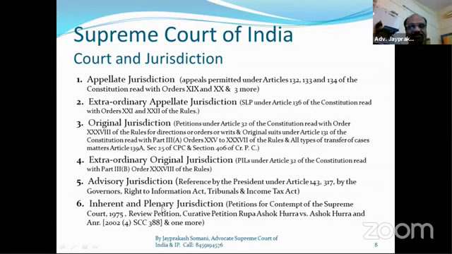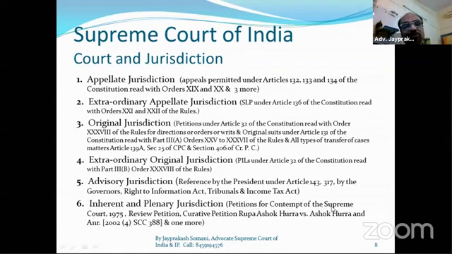Then inherent and plenary jurisdiction. This is a special jurisdiction. Just think, when we are not getting justice in a trial court, then we appeal to the district court, then to the High Court, then to the Supreme Court. But what is after the Supreme Court judgment? That is a question. Is there any appeal we can make? That is in this inherent plenary jurisdiction.